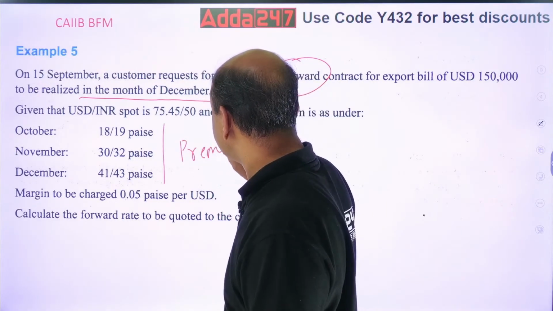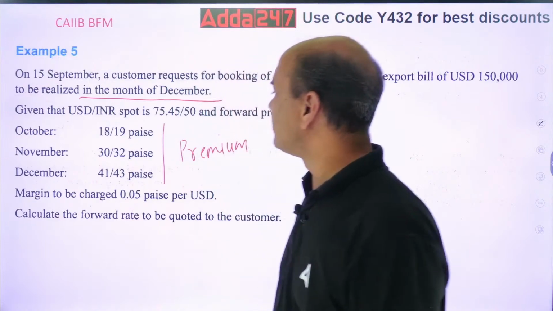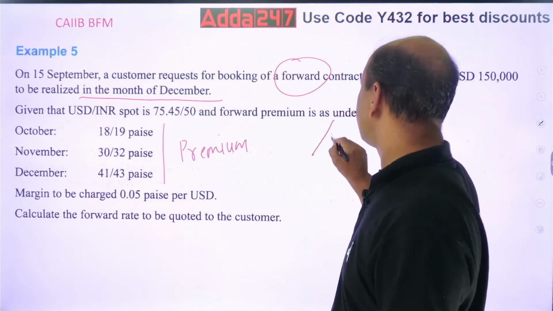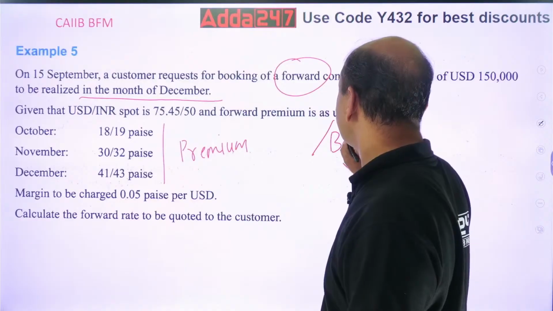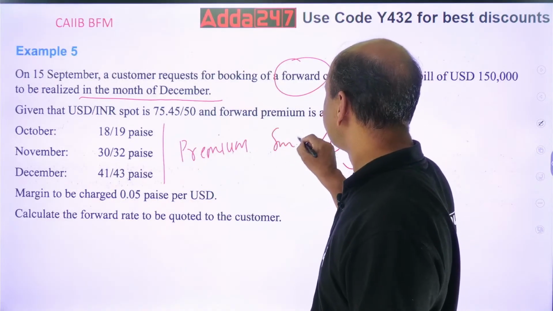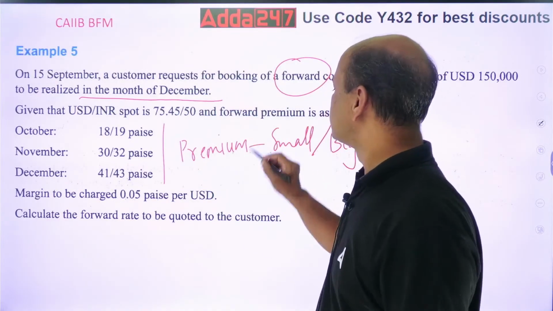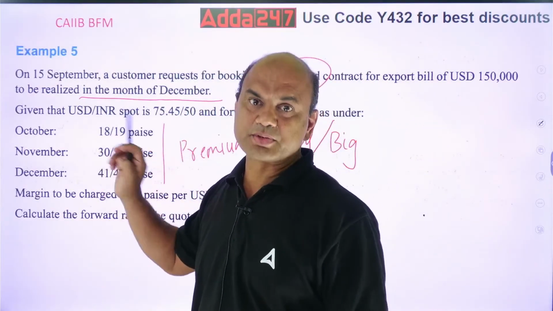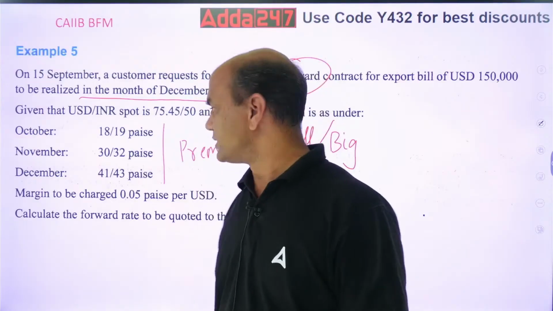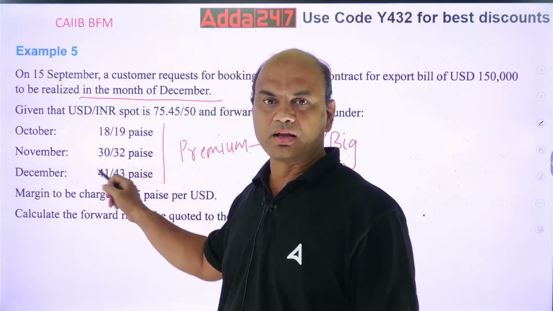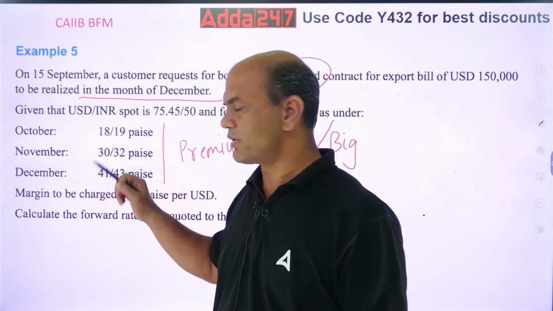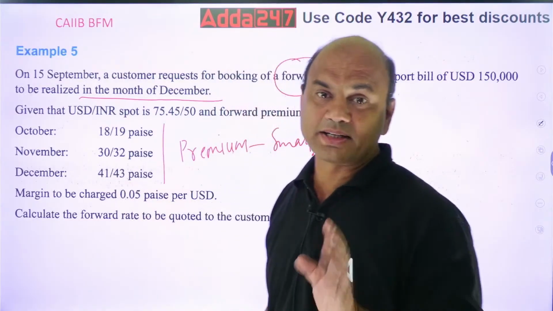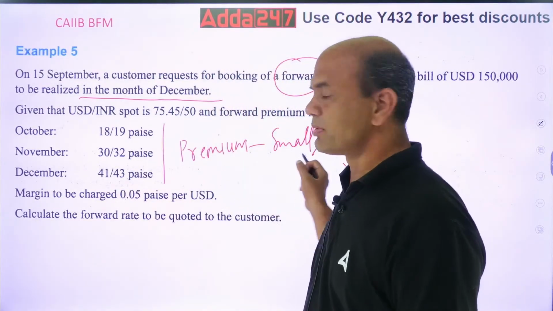Because the right side is bigger. Whenever you have the right side big and the left side small, the currency is in premium. See this, right side is bigger, 19; left side is smaller, 18. Similarly for the others, 32, 30, 43, 41. So whenever the right side is bigger, it is called premium.